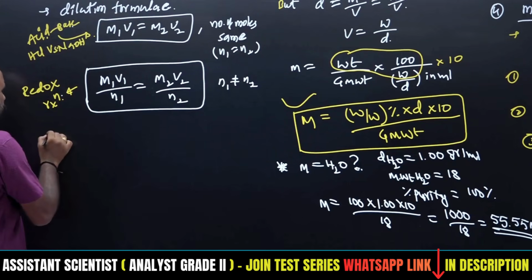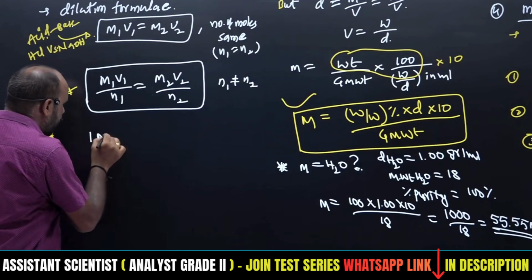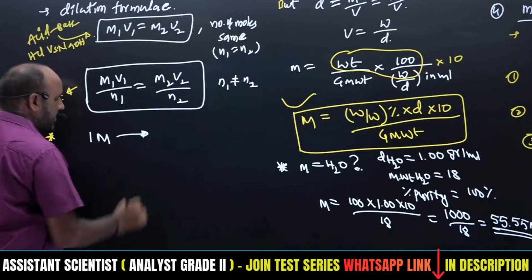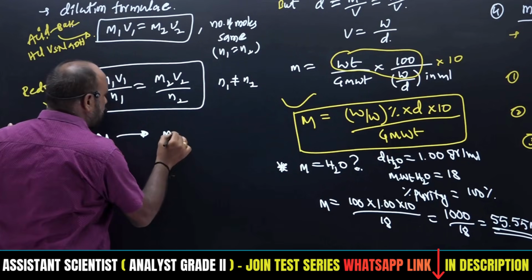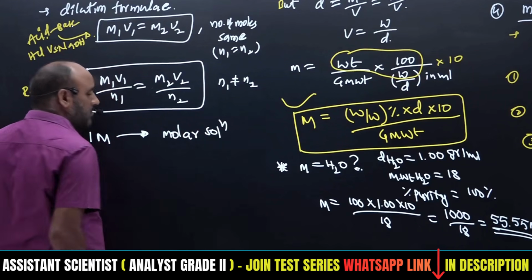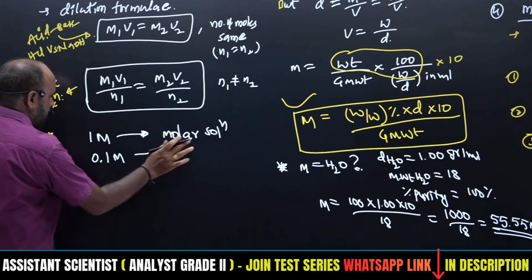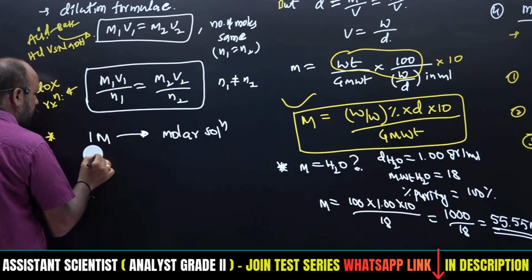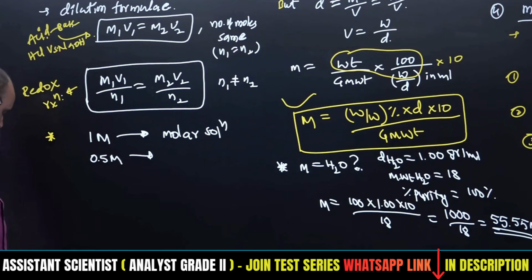Coming to the next part, if any solution is 1 molar, that 1M solution we call a molar solution. Then a 0.5 molar solution is there. What is meant by 0.5?